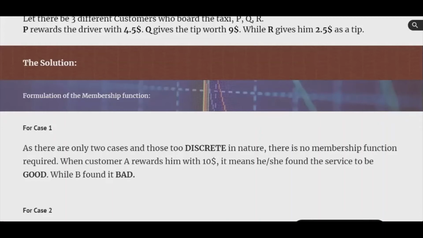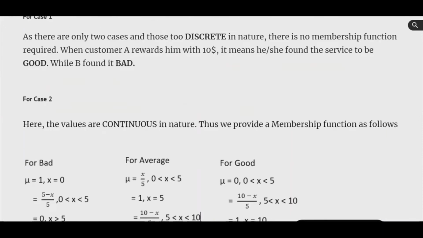Let us look for the solution. For case 1, we formulate a function. As over here only 2 discrete values are used, it is clear that, 1, customer A found the service good, and 2, customer B found the service bad.